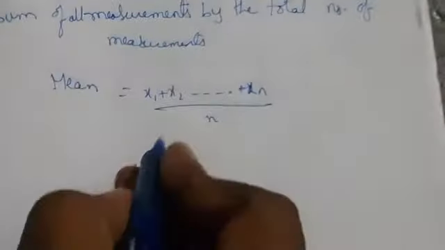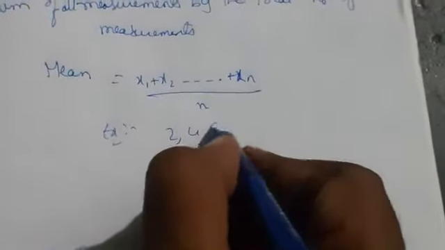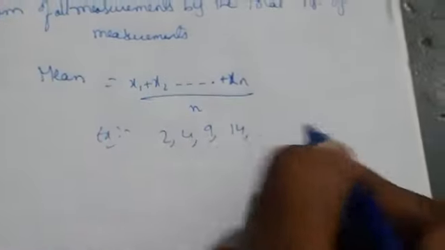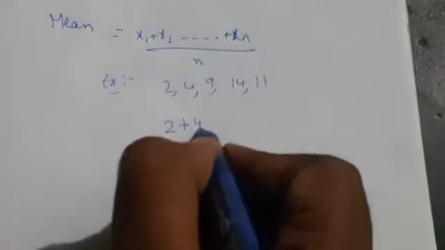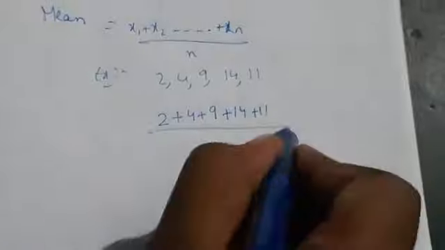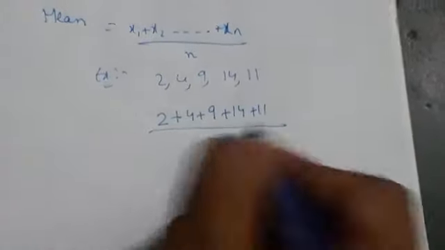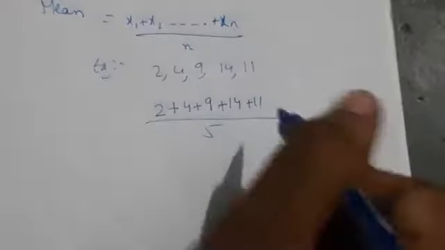For example, let us take 2, 4, 9, 14, 11. According to the mean we can write 2 plus 4 plus 9 plus 14 plus 11. How many values do we have? 1, 2, 3, 4, 5. So 5.